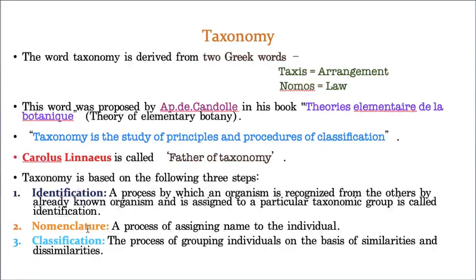Now this identified organism, you have to give some name, and this procedure of giving a name to that particular organism is called nomenclature. And the third very important step is classification. Classification means grouping the organisms based on similarities and also dissimilarities.